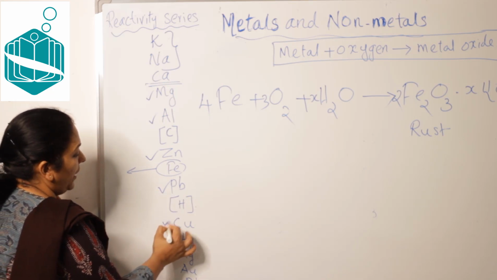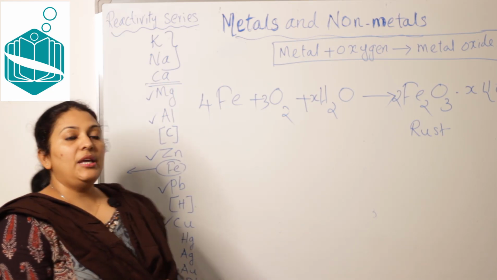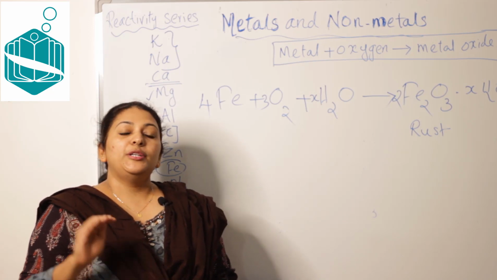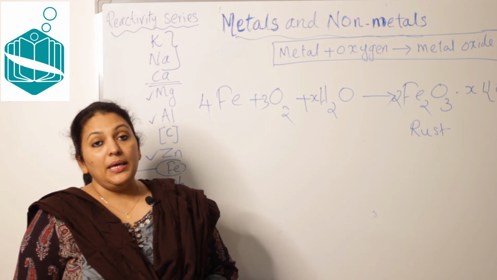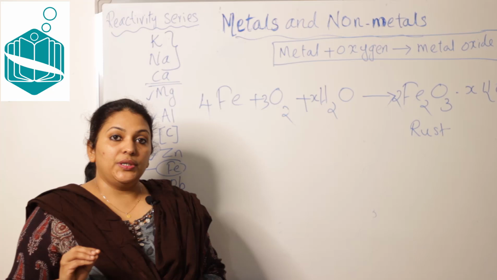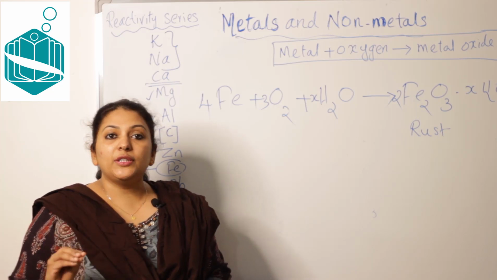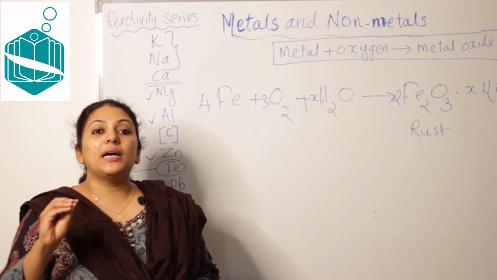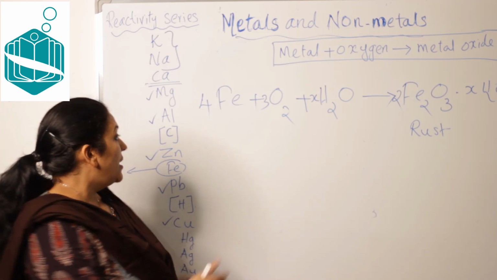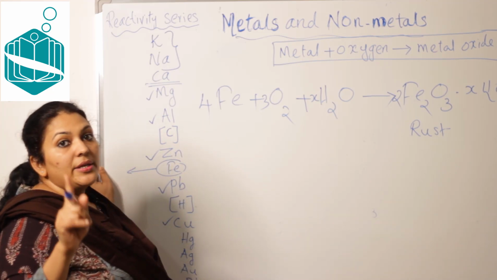Now about copper. Copper, when exposed to air, will not react with oxygen, but at high temperature, copper reacts with oxygen to produce a black colored copper oxide. So remember, at high temperature only.